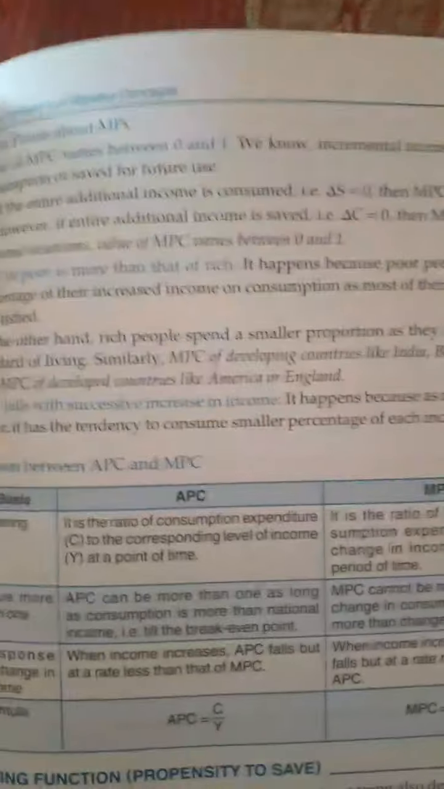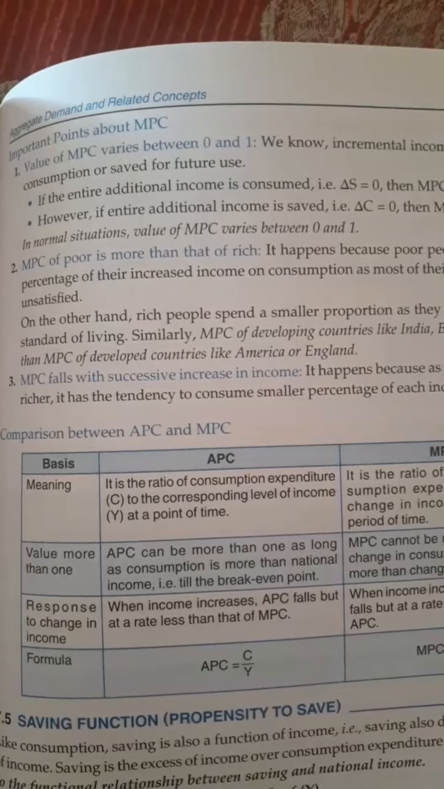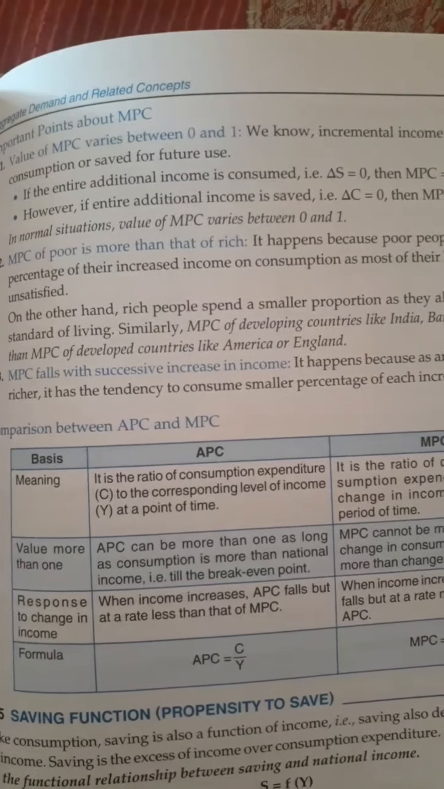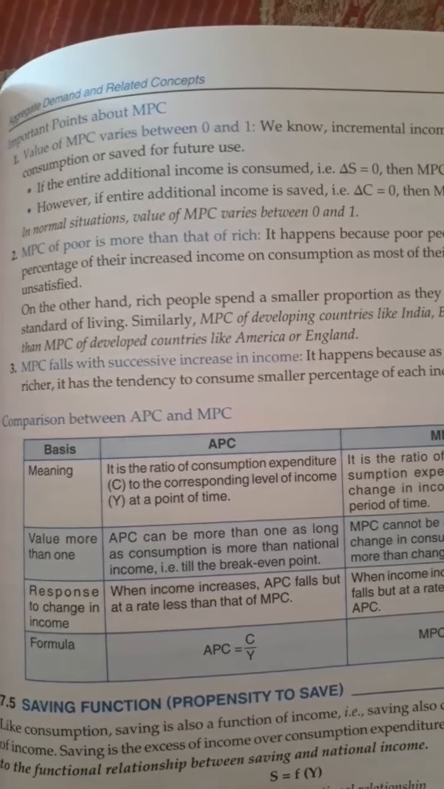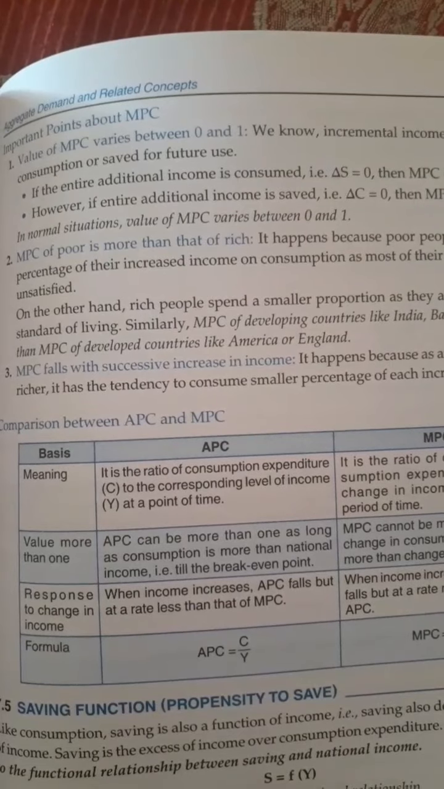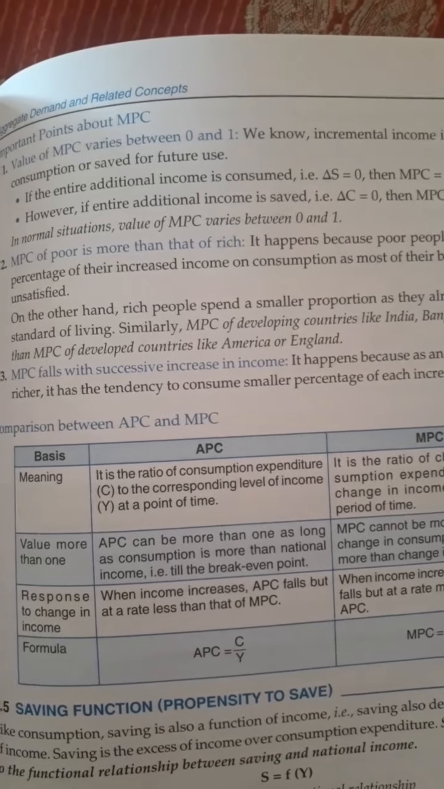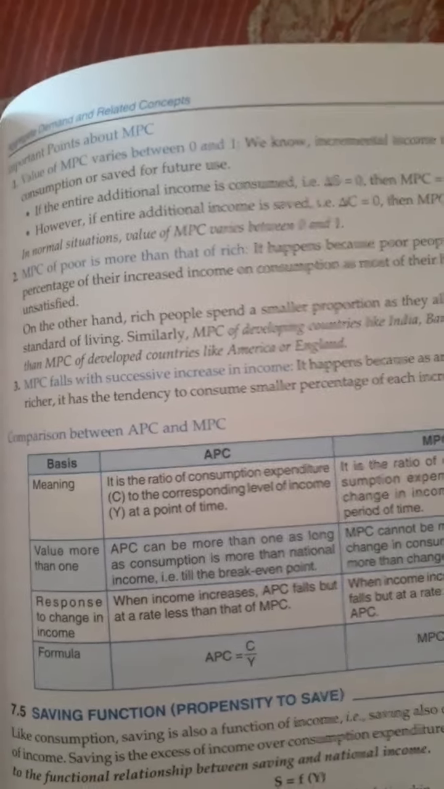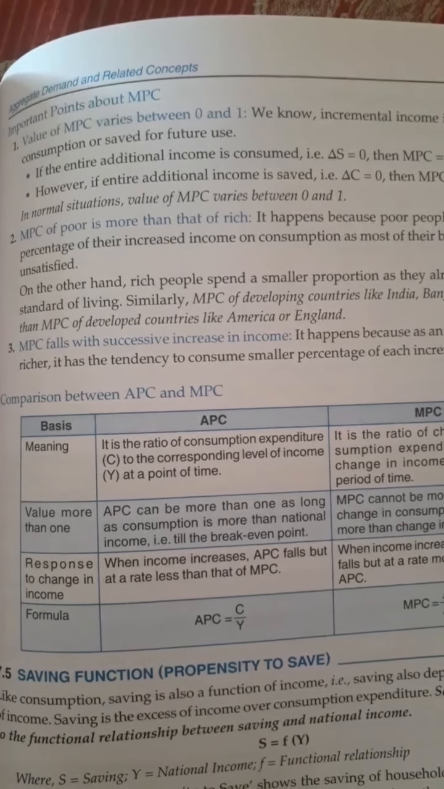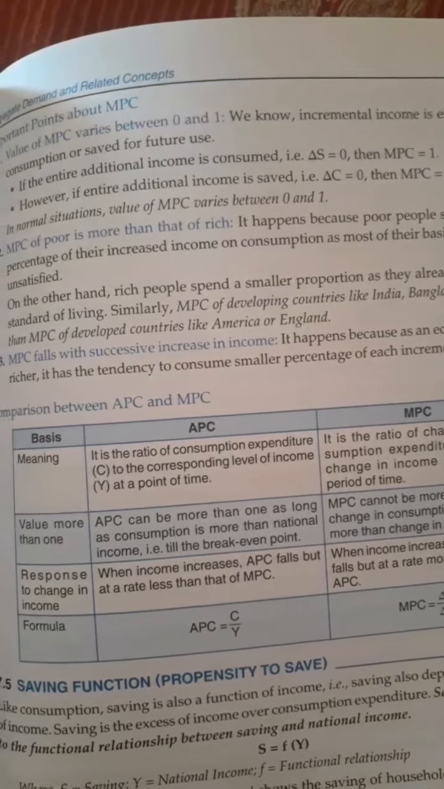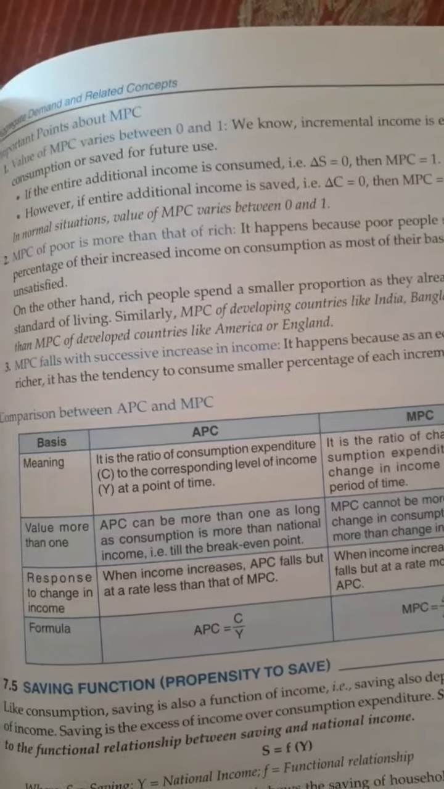Some important points about MPC: the value of MPC varies between 0 and 1. It cannot go less than 0, it cannot go beyond 1. MPC of poor is more than that of rich. As I explained, poor people have more tendency of consumption because their full income goes into consumption. Then MPC falls with successive increase in income. It means as the income increases, MPC will fall. मतलब consumption की tendency कम होती जाएगी, saving की बढ़ती जाएगी.